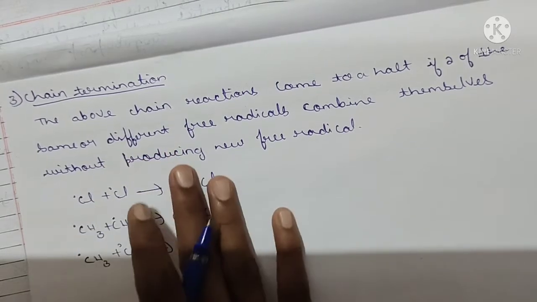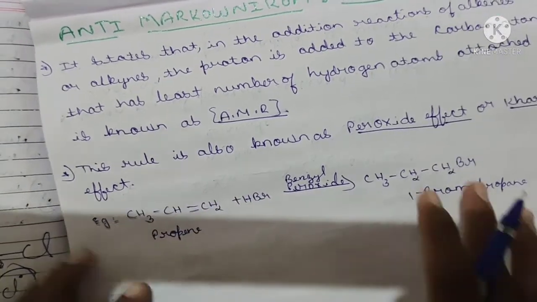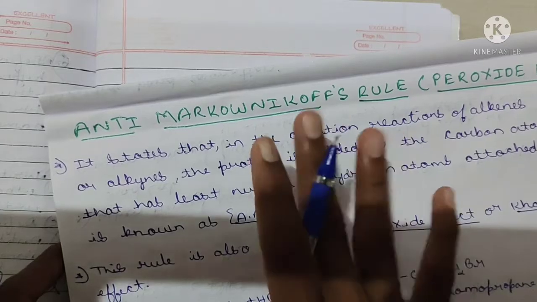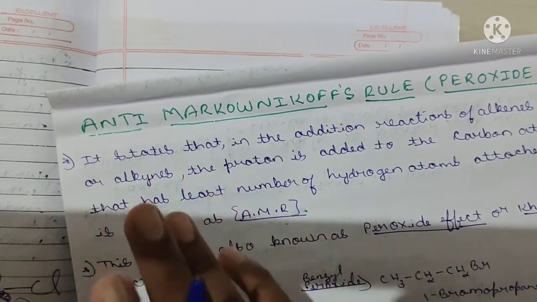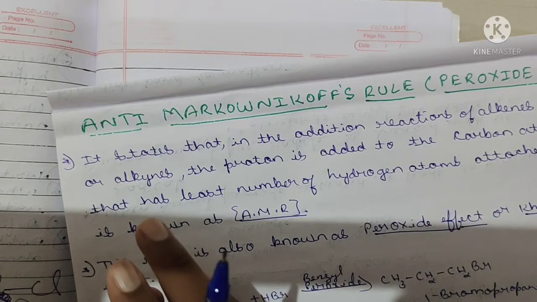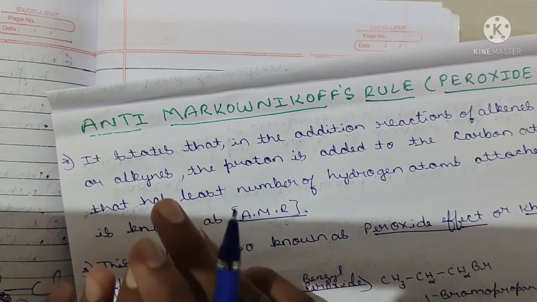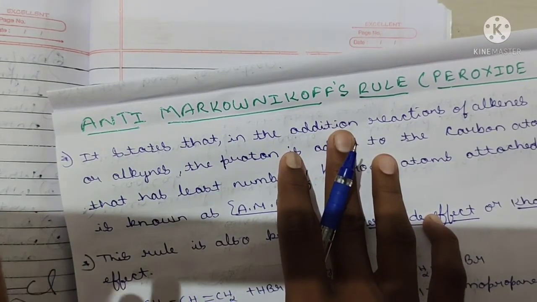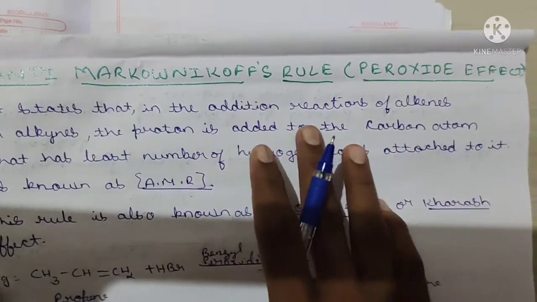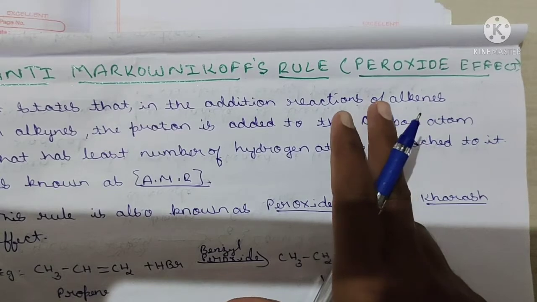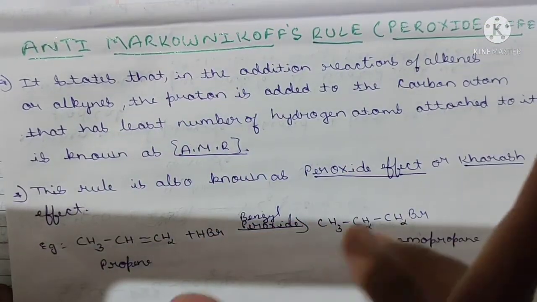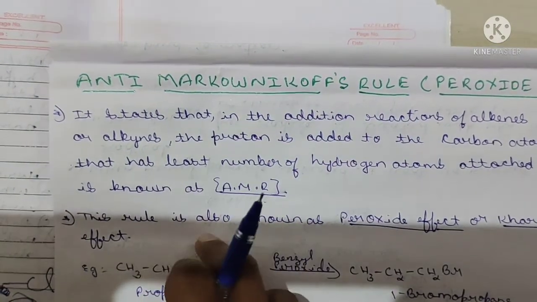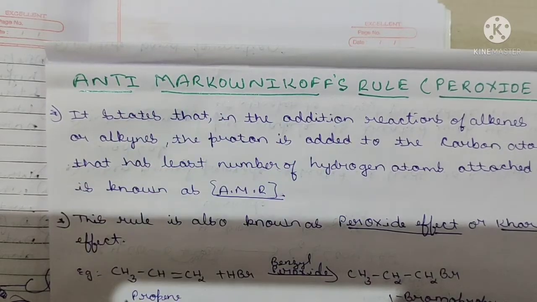Now let's discuss the anti-Markovnikov's rule. Let's move on to one more very important question. But dear brothers and sisters, there is one twist in this question. From the examination point of view, the person who sets the question paper never asks anti-Markovnikov's rule by that name. Sometimes he will, but there is a greater chance of asking to explain the peroxide effect. Peroxide effect is nothing but anti-Markovnikov's rule. I will tell you the other name later in this video, don't worry.